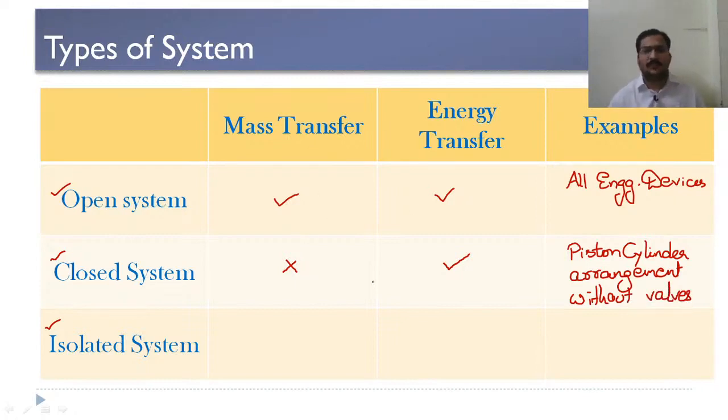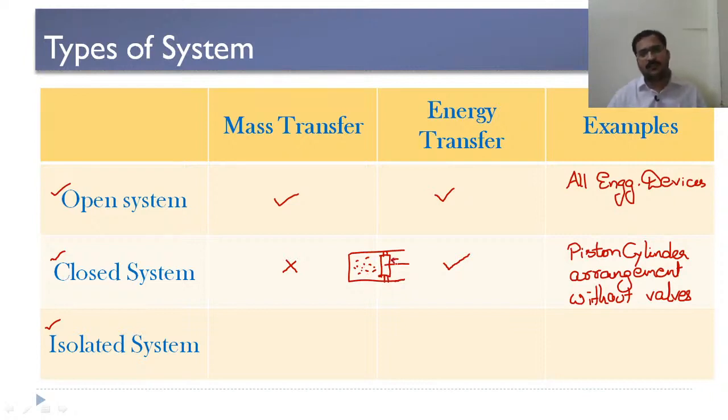Now, for example, if you take a piston cylinder arrangement like this, there is a certain amount of gas present inside it. This gas is considered as our system. The boundaries are these piston walls, these cylinder walls and the piston. Mass will not escape, or this gas will not escape, because there will be some piston rings here. Only energy transfer takes place.